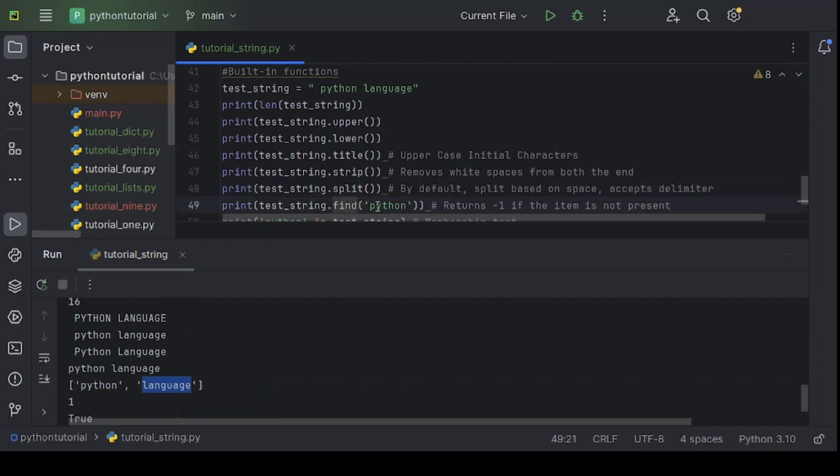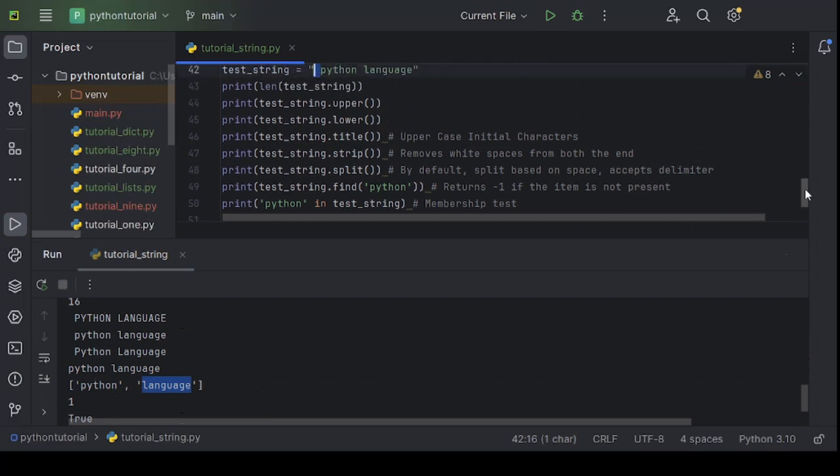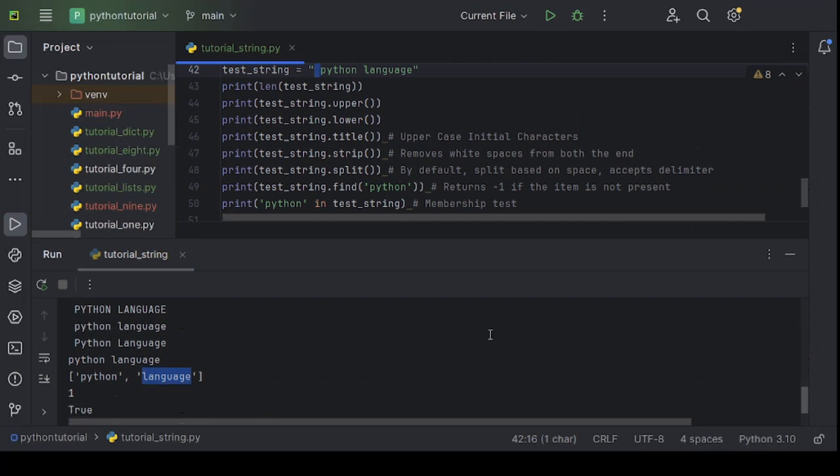Find is a keyword to find a substring from an existing string, and it returns the initial index. That is the reason we are getting 1 here. There is one more character before P, which is in the 0th index, and this is nothing but a space. We can use the membership operator, which is in. It always gives you the result in boolean form. It will be either true or false. In this case, as the Python substring is present in the string, that's the reason it is returning true.